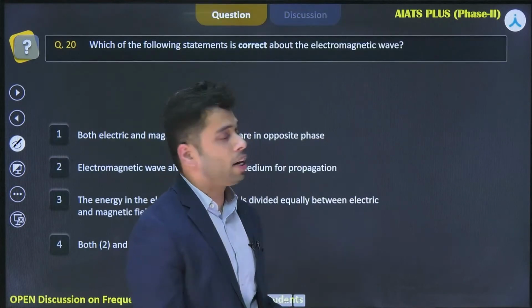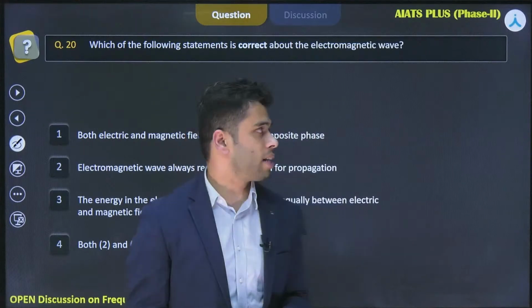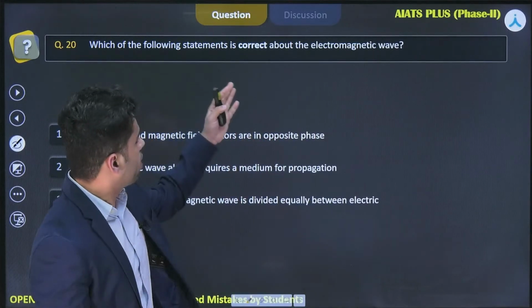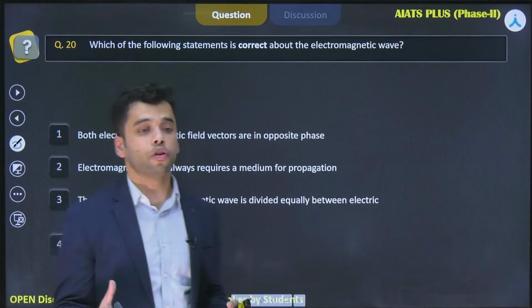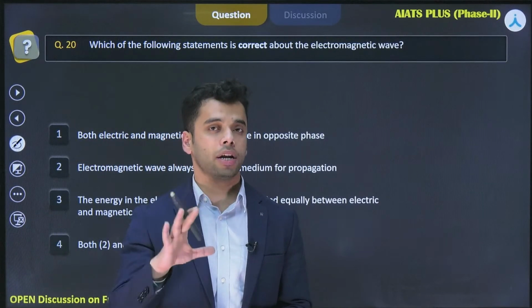Now let's move forward to the next problem, and it is problem 20 of the original paper. It says that which of the following statements is correct about the electromagnetic wave? So the problem is based on the chapter of electromagnetic waves.